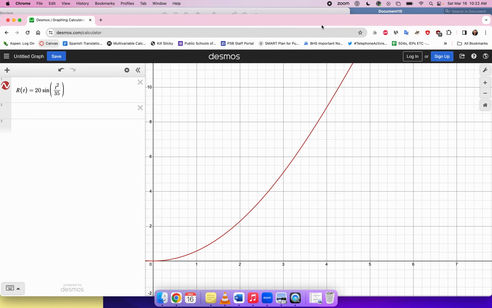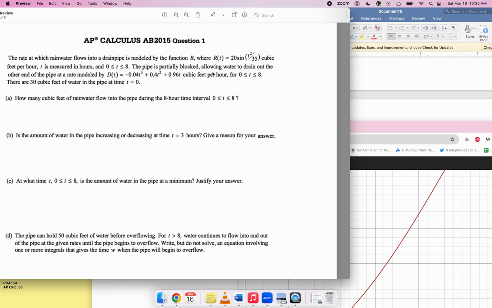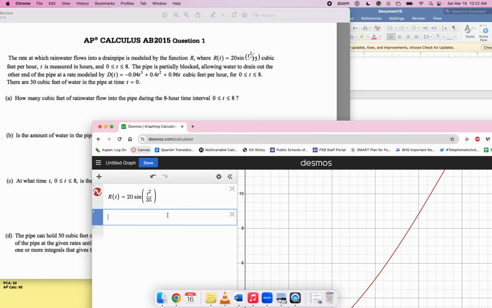The pipe is partially blocked, allowing water to drain out at a rate modeled by d of t. And of course this is a calculator problem, like all the rate in and rate out questions are. So d of t is 0.4 t squared plus 0.96 t, and that is my rate out.